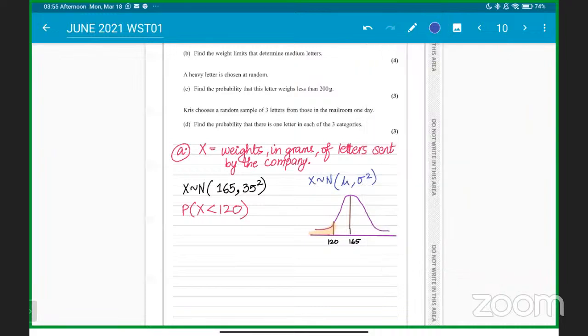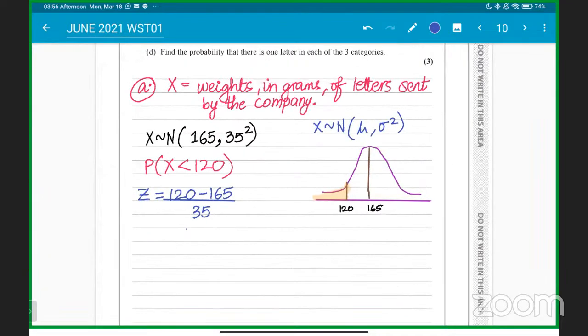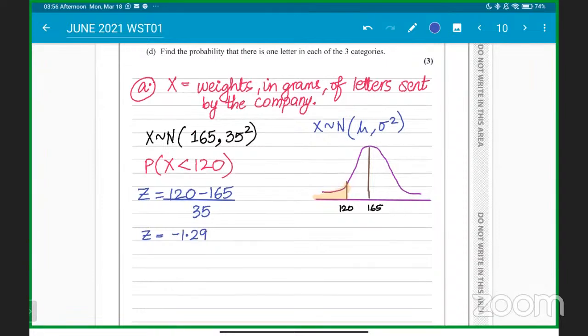So, sir, here we go. Z is equal to the X value of 120 minus the mean value, divided by the standard deviation. Let's quickly finish this. That is divided by 35. So the Z value will be equal to 120 minus 165, divided by 35. I'm getting negative 1.2857. So I think we should round it off to negative 1.29.